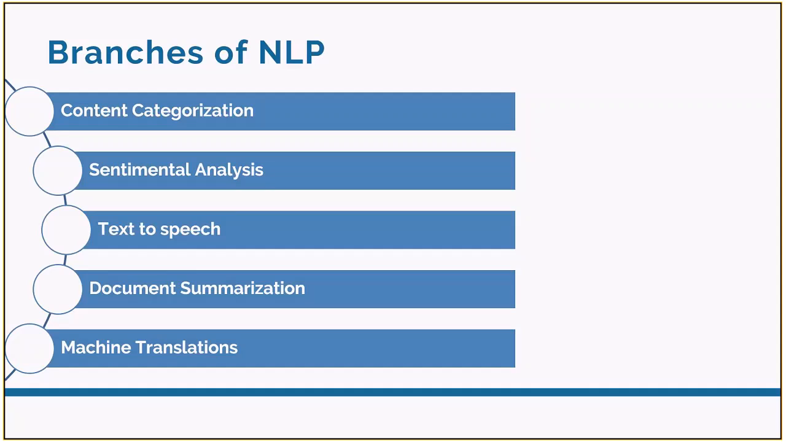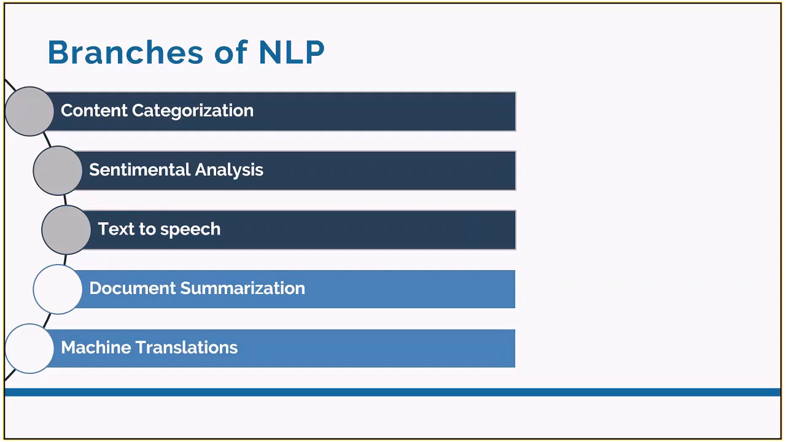NLP has various branches which I'm going to explain to you. The first is content categorization, which is categorizing the content. The second is sentiment analysis, which is identifying the mood or opinion. The third is text to speech, which is converting text to speech and vice versa. Then the fourth is document summarization, which is creating a synopsis of a long text. Then the fifth is machine translation, which is automatic translation of text or speech from one language to another.